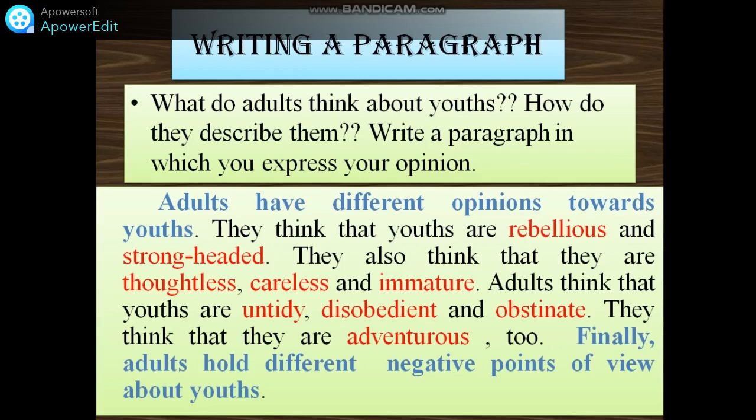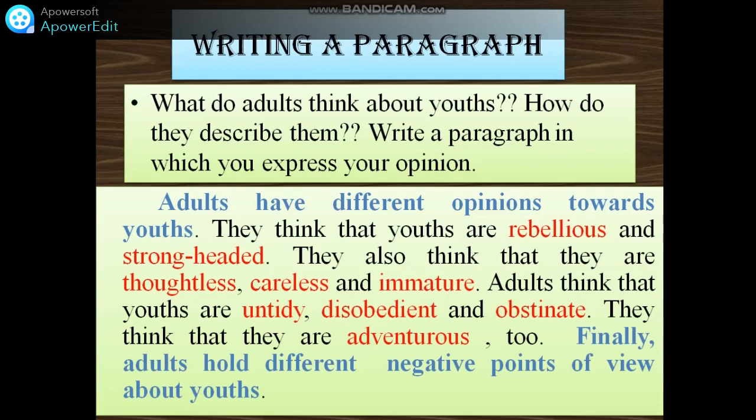How is the paragraph going to be? What is it going to talk about? So here, the first sentence is very important in any paragraph. Here: adults have different opinions towards youth. The developing sentences are going to show me what these opinions are.